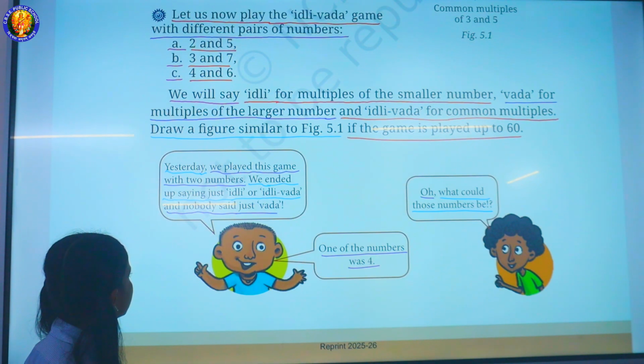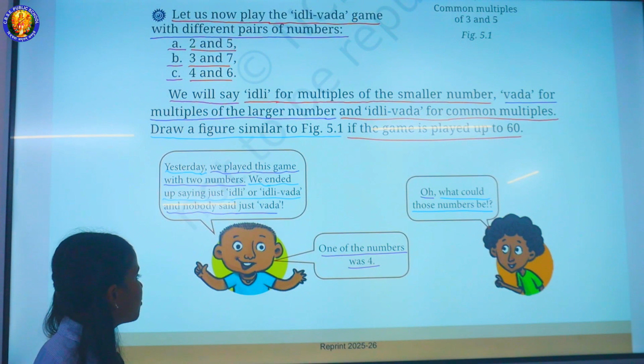Yesterday, we played this game with 2 numbers. We ended up saying just Idli or Idli Vada. And nobody said just Vada. Oh, what could those numbers be?